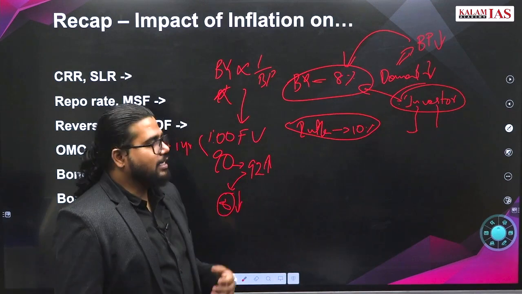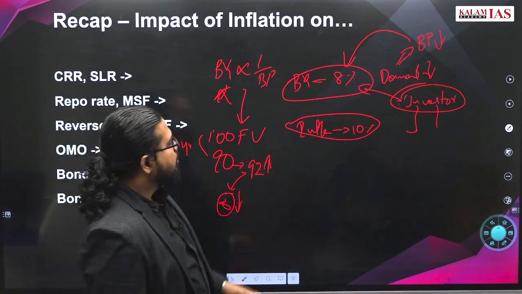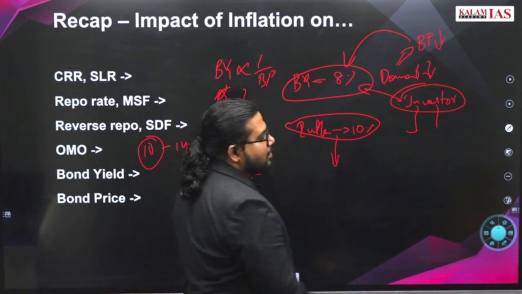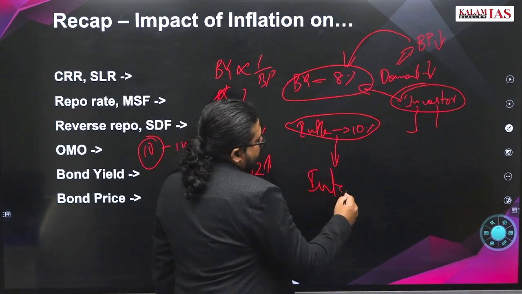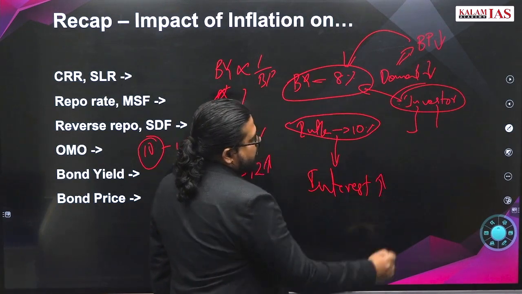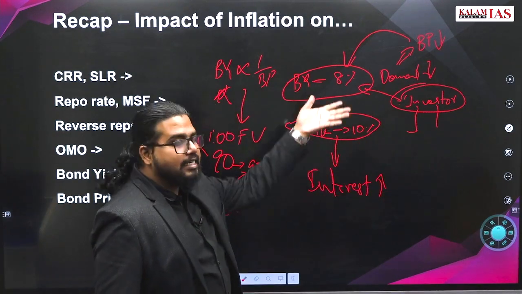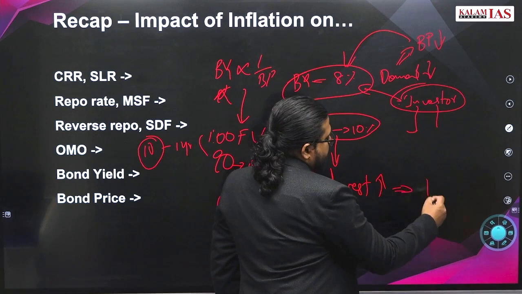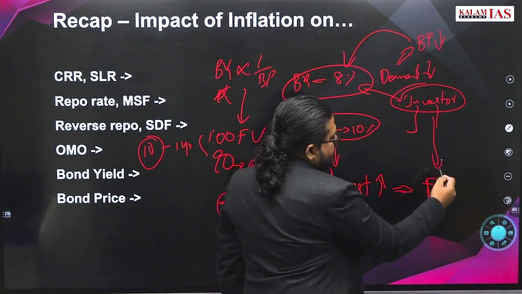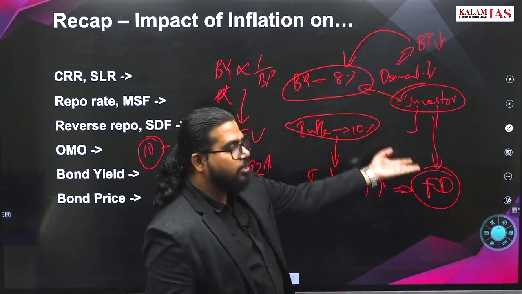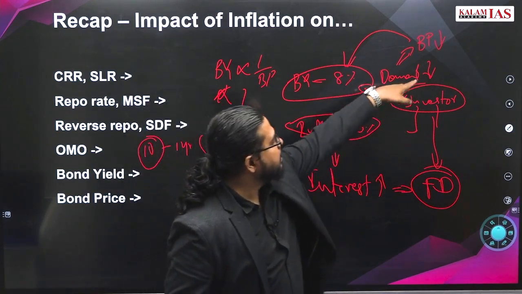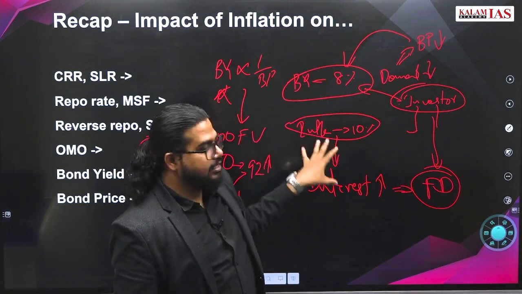Okay. The second perspective is, if inflation is happening, what will the central bank do? The central bank will increase the interest rate. When the interest rate is increased, the FD option will be there for the investor. FD will be more attractive than bond yield. So maybe he will invest all his money here. Again the same cycle happens. Then bond yield will adjust.